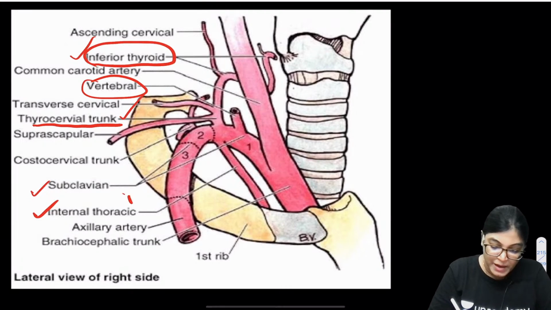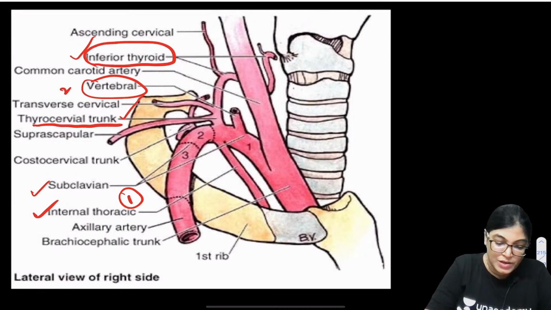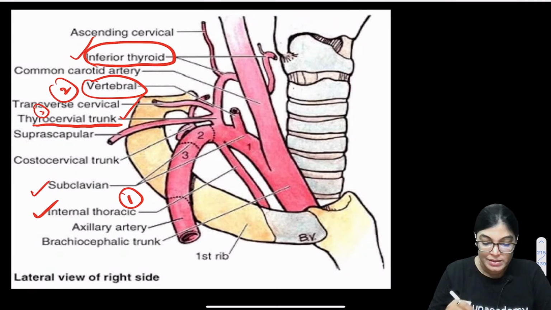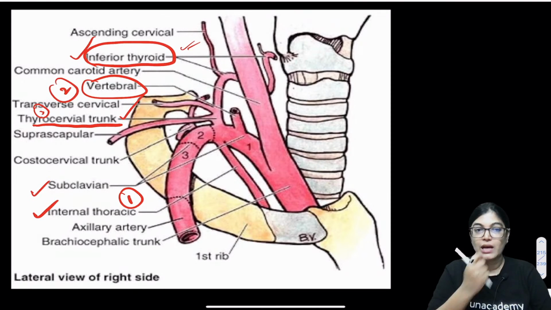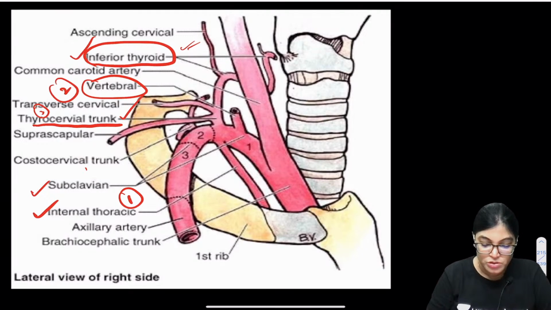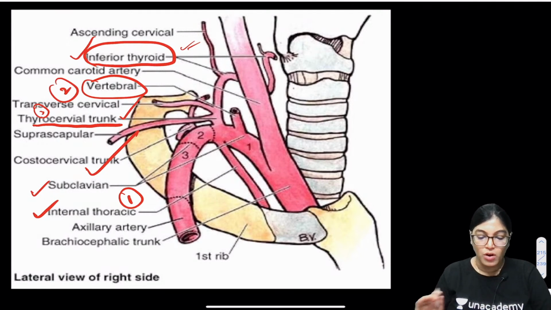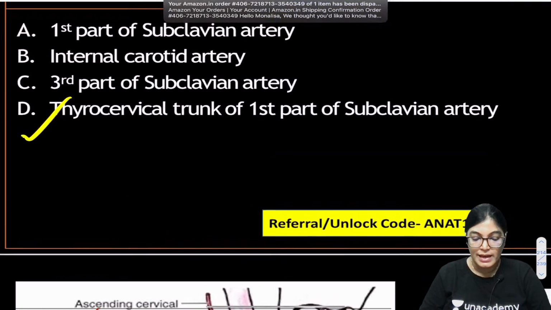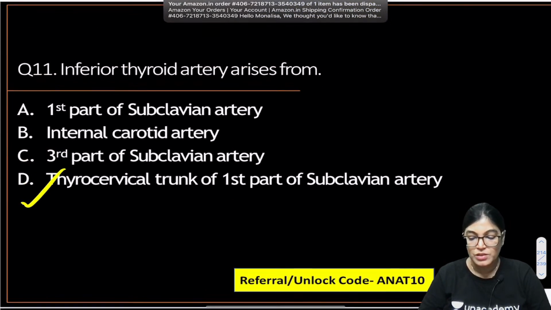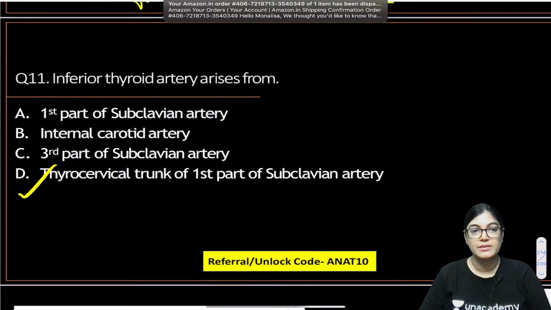Direct branches of the first part are internal thoracic artery, vertebral artery and thyrocervical trunk, but here thyrocervical trunk is again giving the branch inferior thyroid artery. From the second part there is costocervical trunk, and from the third part there is dorsal scapular artery. So got it? So we have got the correct answer. The correct answer is thyrocervical trunk of the first part of subclavian artery.